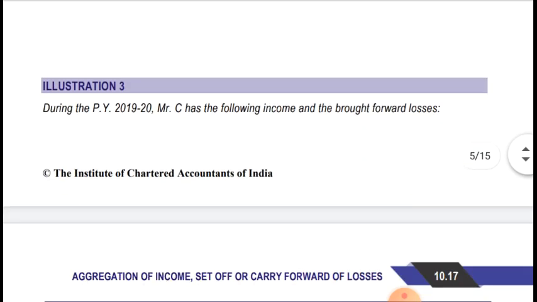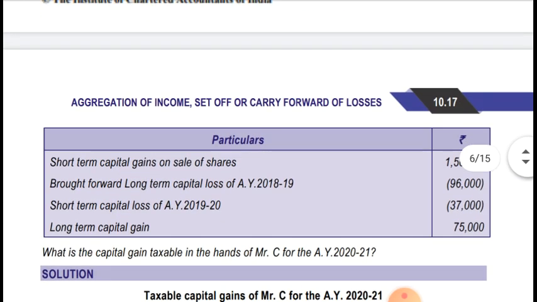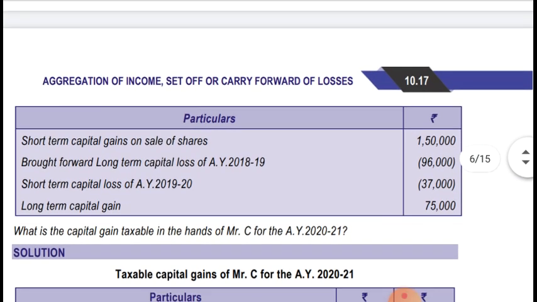During the previous year 1920, Mr. C has the following income and brought forward losses. Short-term capital gain on sale of shares is 1,50,000. Brought forward long-term capital loss of assessment year 18-19 is 96,000. Okay, this is a brought forward long-term capital loss of 96,000. Short-term capital loss of assessment year 19-20 is 37,000, and long-term capital gain is 75,000.